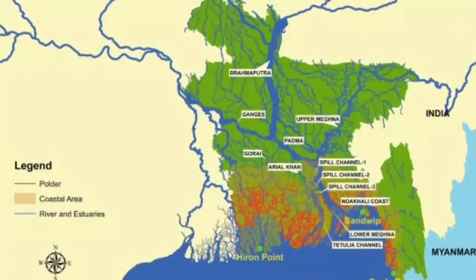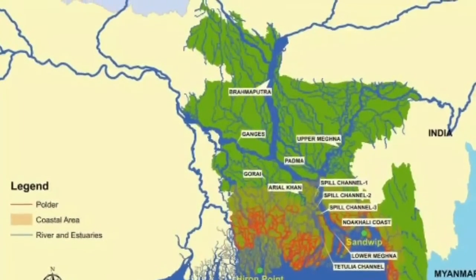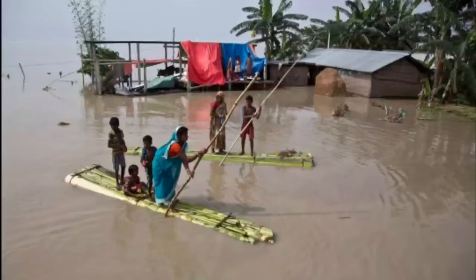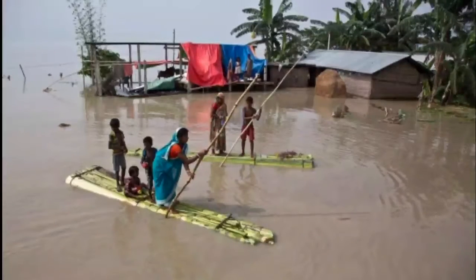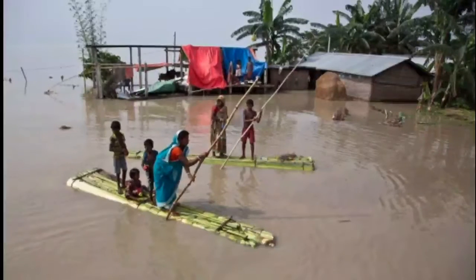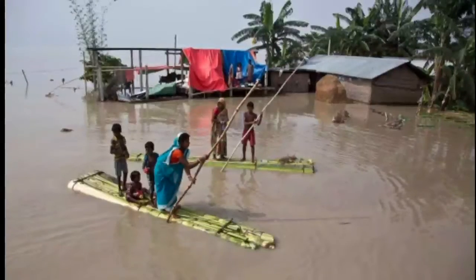The floodplain covers 80% of Bangladesh and Bihar, and annual flooding kills hundreds of people each year. When flooding is greatest, 75% or more of the country may be covered by water, causing much loss of life and property.